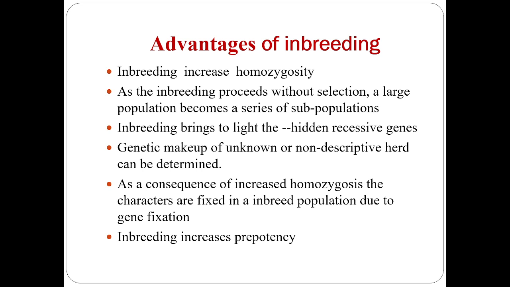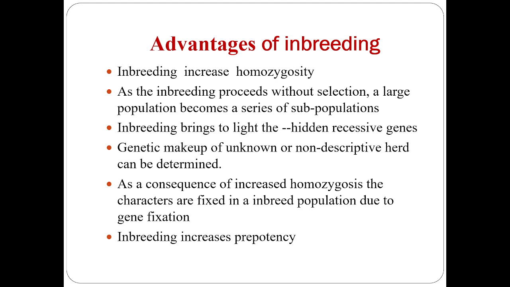As inbreeding proceeds without selection, a large population becomes a series of subpopulations, and inbreeding brings to light the hidden recessive genes, because recessive genes can be expressed only in the homozygous condition. This inbreeding brings out the hidden recessive genes in the animal population.